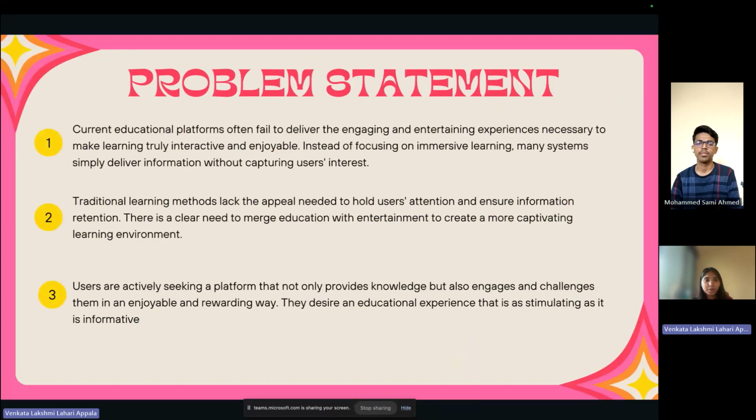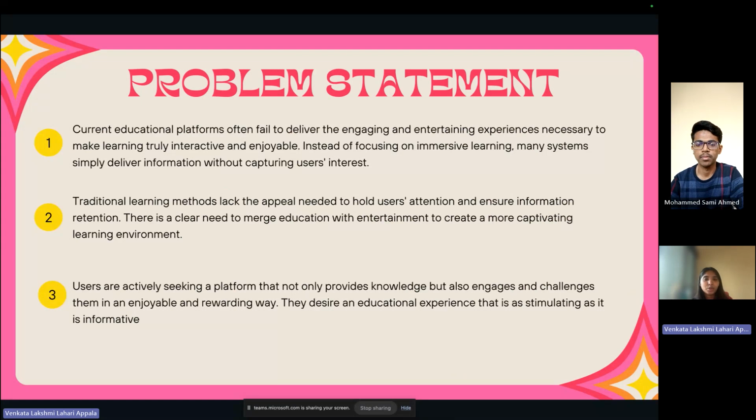Coming to the problem statement, current educational platforms often fail to deliver the engaging and entertaining experiences necessary to make learning truly interactive and enjoyable. Instead of focusing on immersive learning, many systems simply deliver information without capturing users' interest. The traditional learning methods lack the appeal needed to hold users' attention and ensure information retention.